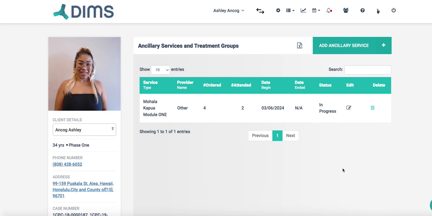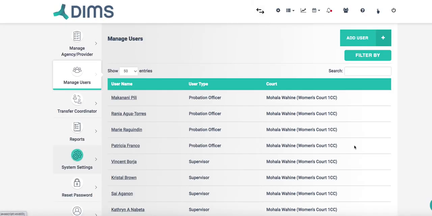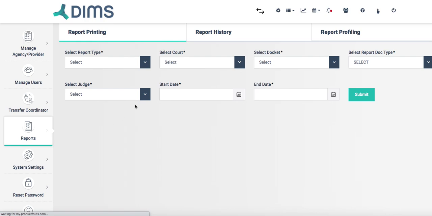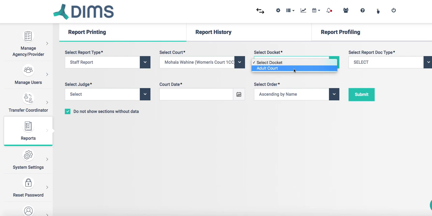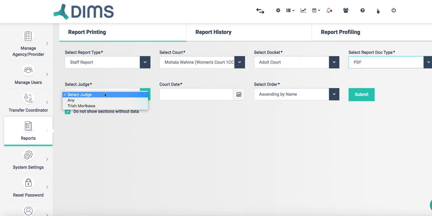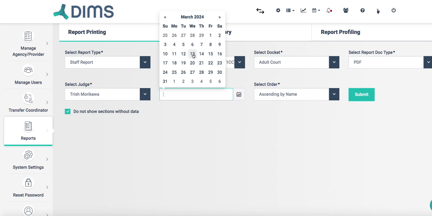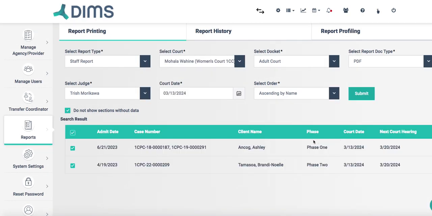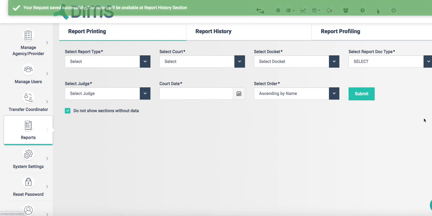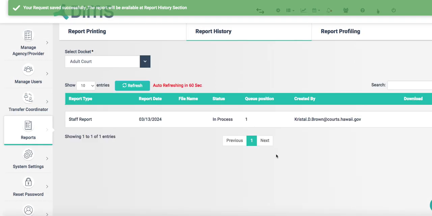Now you guys, you also wanted this as part of the report, okay? So let's just go in real briefly and run a report. Let's run a staff report and I'll show you what that's going to look like. And we'll just put the 13th in here, hit submit. So these are the 2 that you're expecting. We didn't do anything with Brandy, so I'm going to just take her off of there. And we'll open up this report.